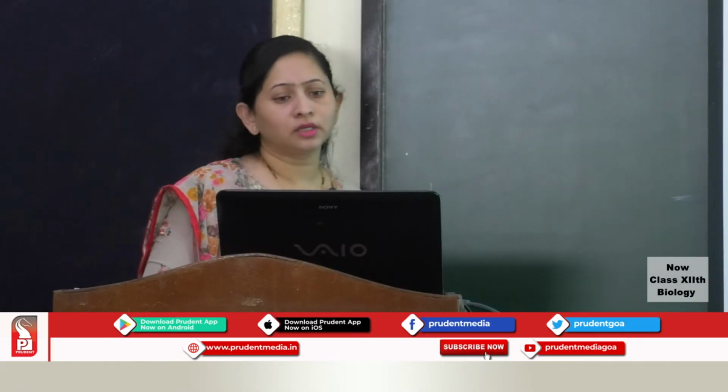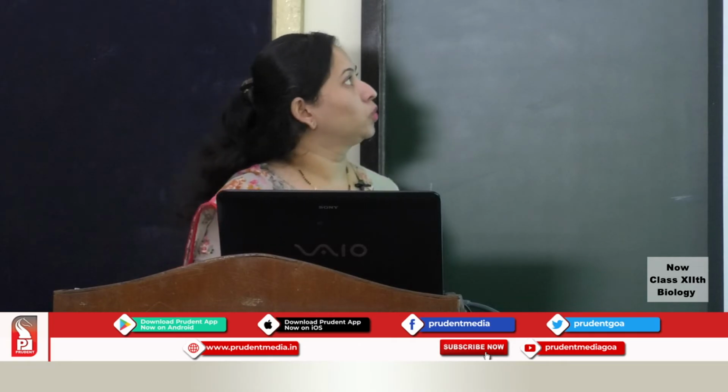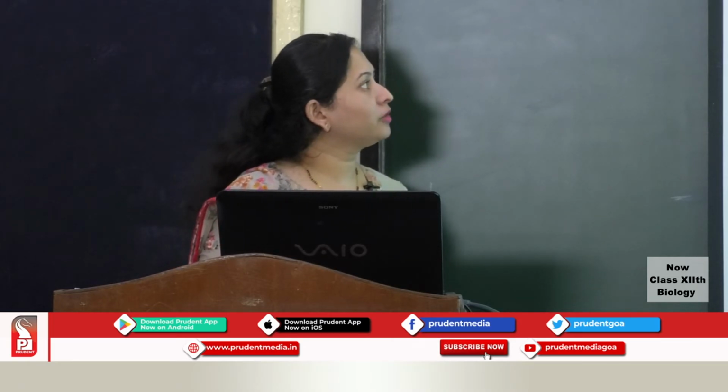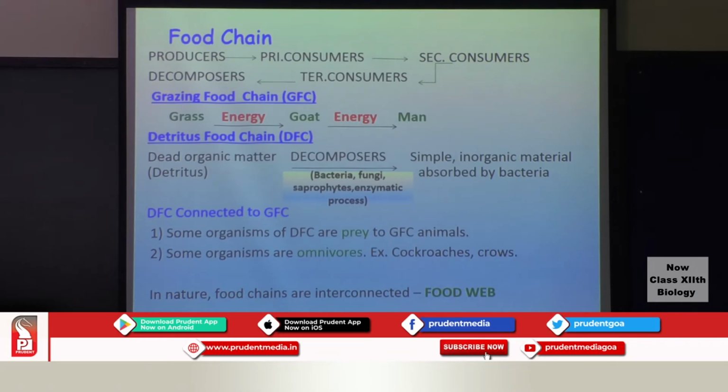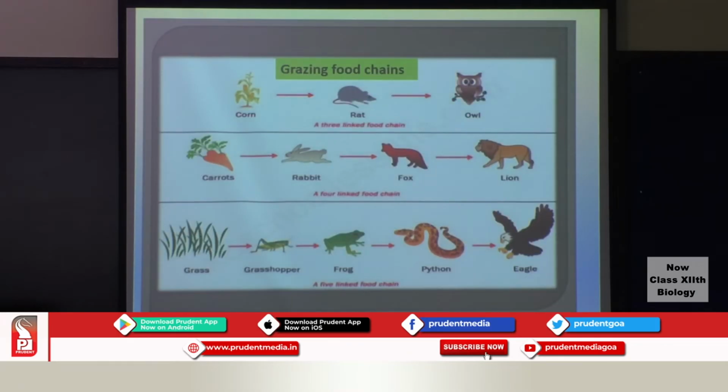Again, this food chain is divisible into two. We have the grazing food chain and we have the detritus food chain. So here these are some examples of the grazing food chain. In this case, it begins with the producers. Always the grazing food chain will begin with the producers, and the source of energy here will be the sun.